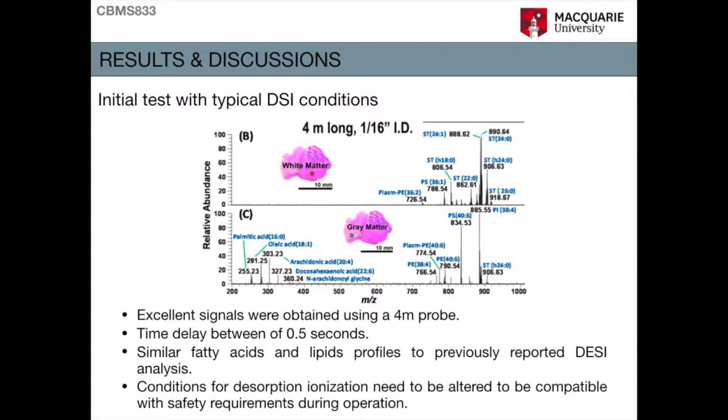The profiles of lipids and fatty acids observed are pretty similar to those previously reported for DESI analysis. Although adequate transfer efficiency was obtained for the analyzed ions from the sample, the conditions for desorption ionization needed to be altered to become compatible with the safety requirements for the endoscopic operation. So a series of studies were done to characterize the roles of the organic solvent, high electric voltage, and the gas flow rate, on the basis of which alternative conditions were suggested and tried experimentally.